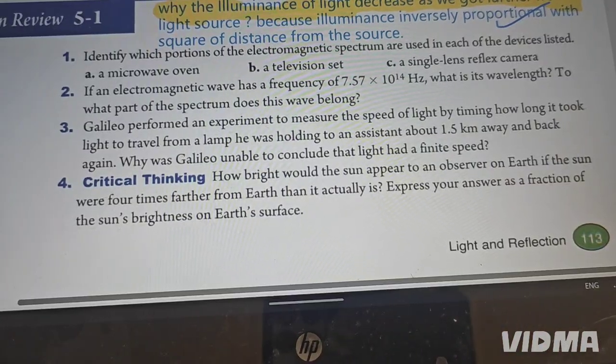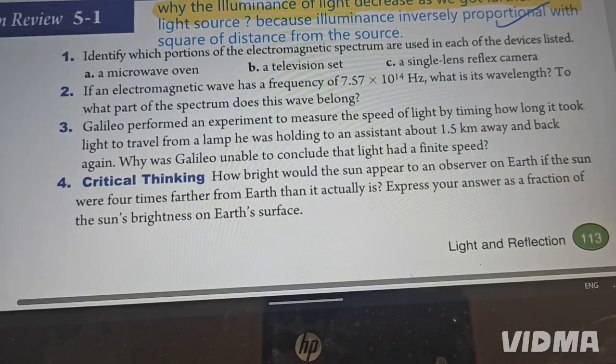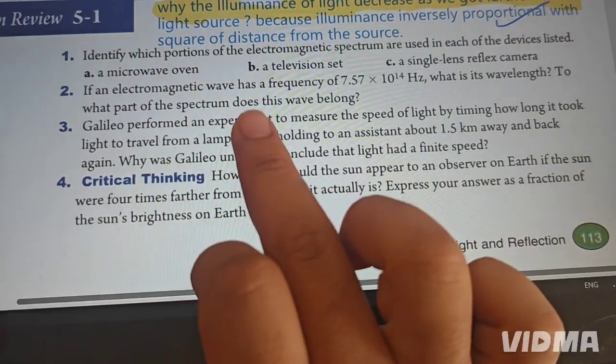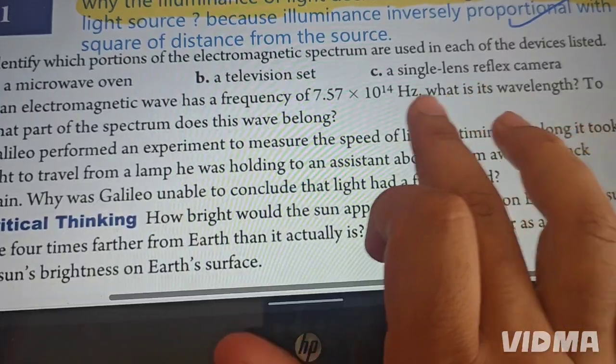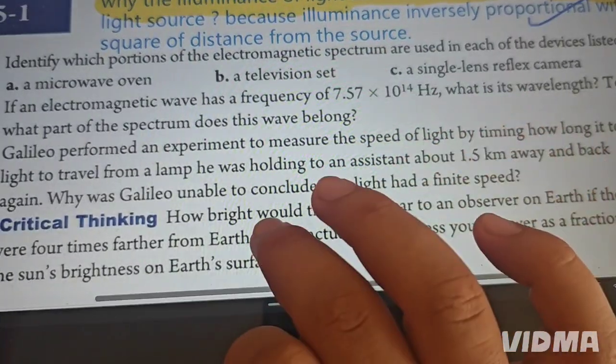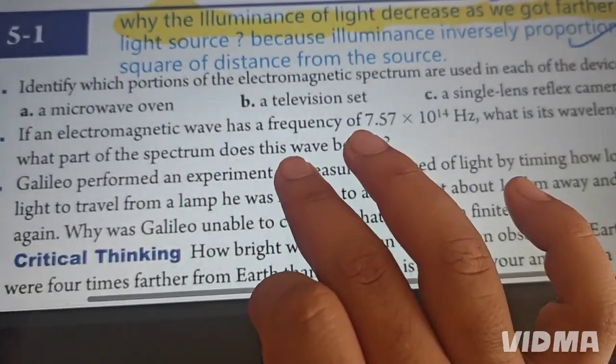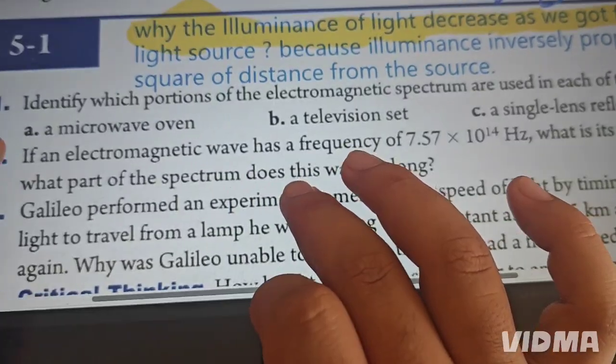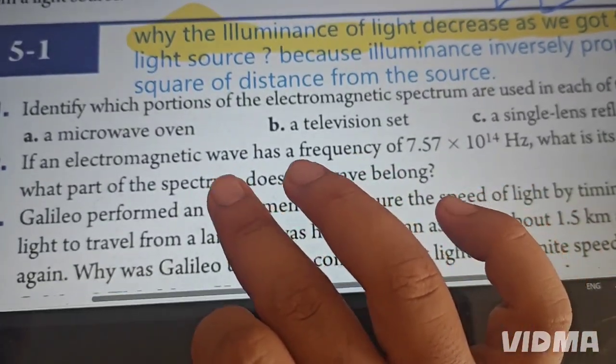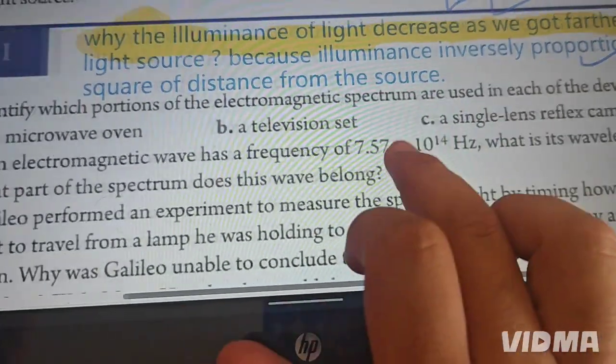So now we're going to solve examples. Question 1 that we have: identify which portion of the electromagnetic spectrum is used in each of the devices listed.